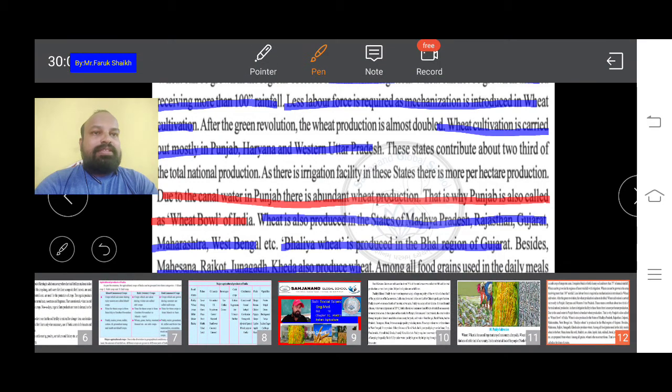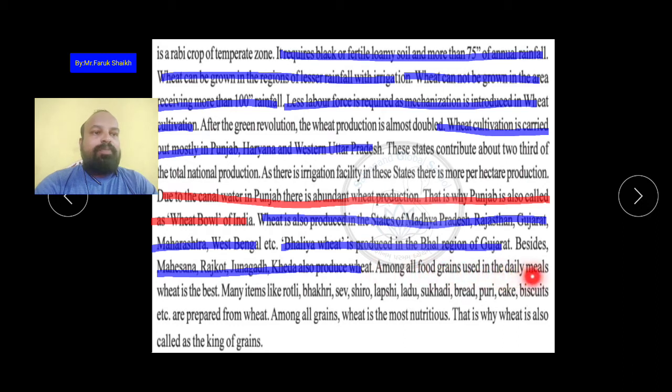Among all food grains used in daily meals, wheat is best. Also, we use it for everyday chapati. Yes or no? We also use it in many other dishes. Many types of dishes are made from wheat: buns, samosas, and breads, dabeli, kachori, paratha. So these different types of dishes are made from wheat. Also, rava and maida are made from wheat.